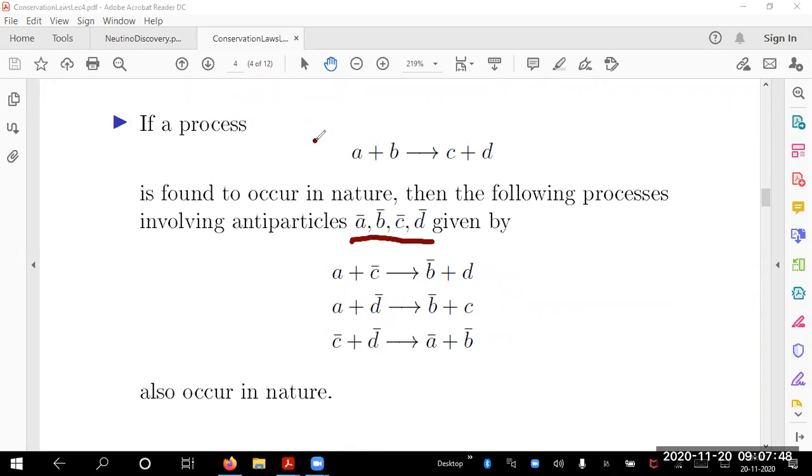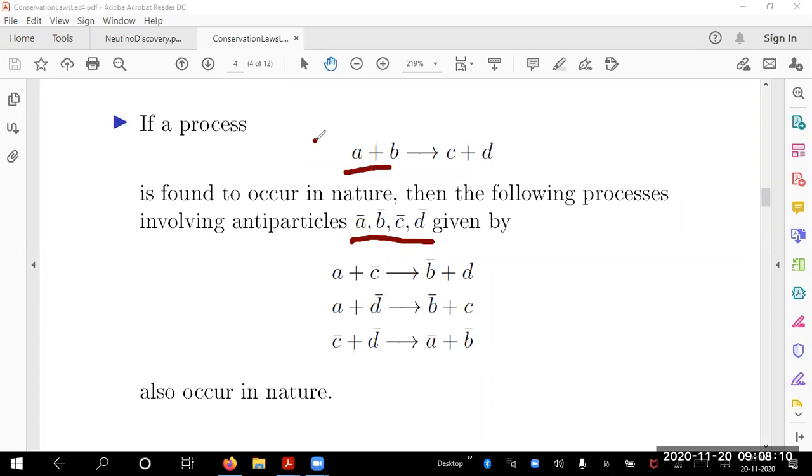They should exist in nature. If A B to C D happens, then I can take C to the left hand side and it becomes C bar. That is the rule of crossing symmetry: take a left hand side element to the right hand side, make it an antiparticle; take a right hand side element to the left hand side, make it an antiparticle.